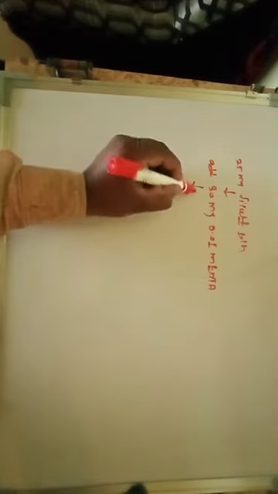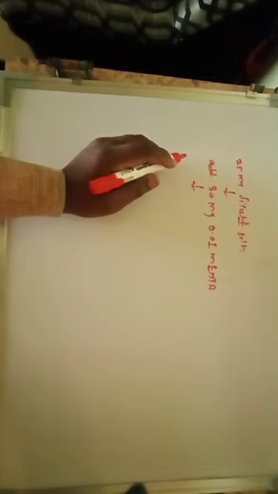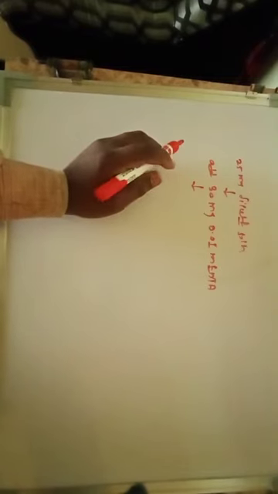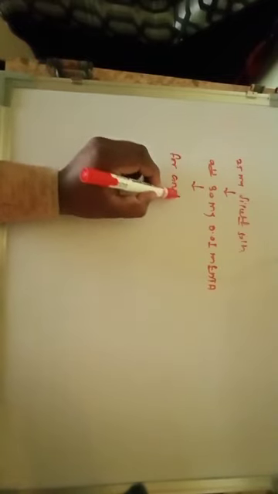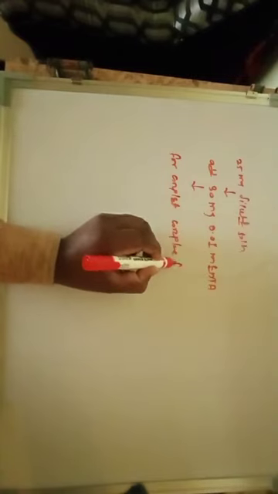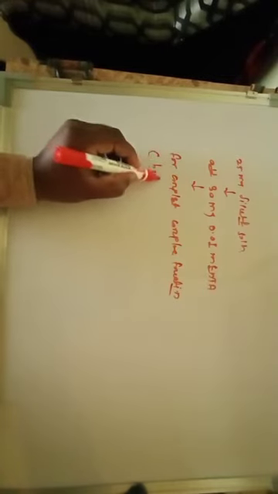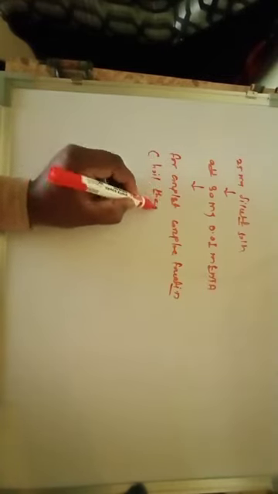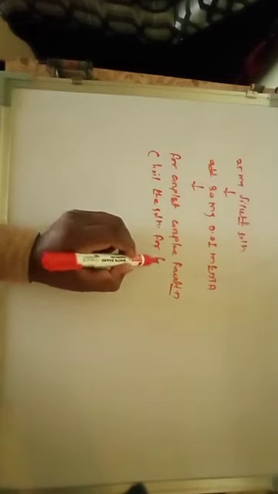When EDTA is added, aluminium forms a complex with it, and for complete complex formation you have to boil the solution for a few minutes.